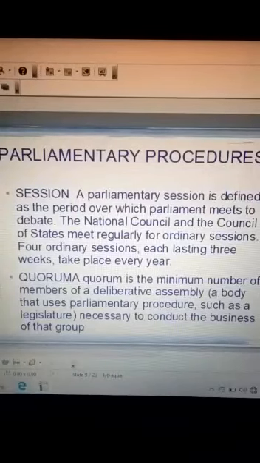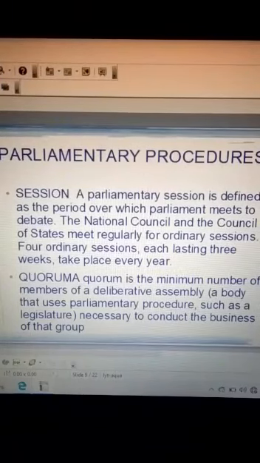Now we will start with parliamentary procedures. Now what are these parliamentary procedures? You have seen that these members got elected from the country and they are in the parliament. Now what is their function? Their function is to make laws for the country.